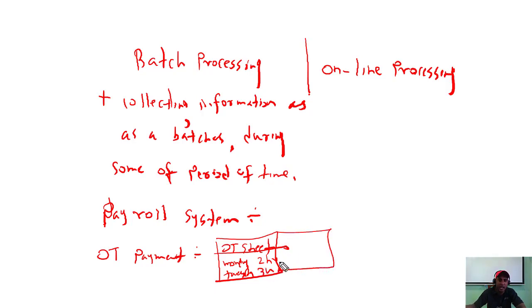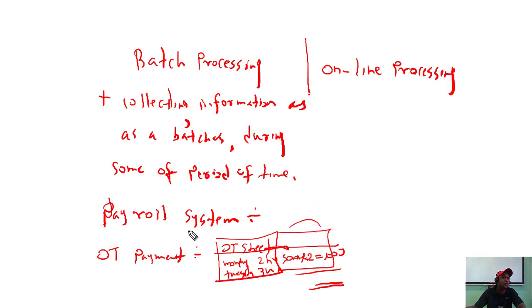At the end of the month they get the amount. Say the OT rate is 500 per hour, so 500 into 2 hours is 1000. Likewise, they calculate the total OT sheet for the particular employee. That happens at the end of the month or middle of the month.